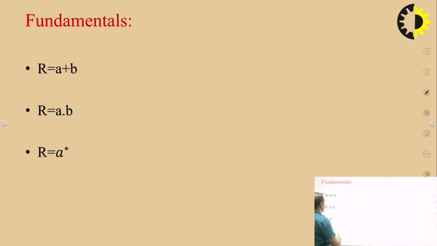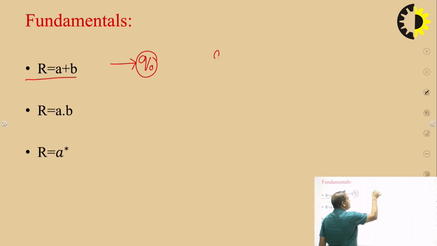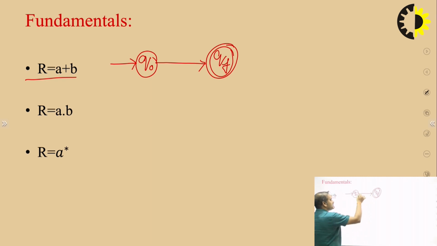Now the next expression is r equal to a plus b. First we take an initial state q naught, mark the entering arrow, then we take a final state qf, marked as a double circle, and a directional edge from q naught to qf, and the edge label is a plus b. Now we want to remove this plus.